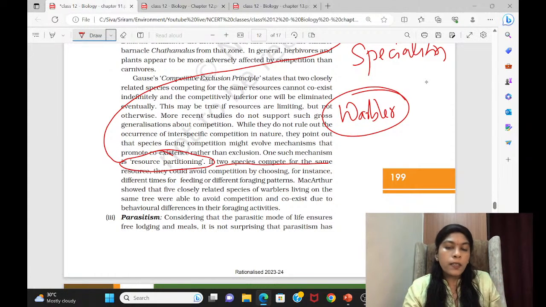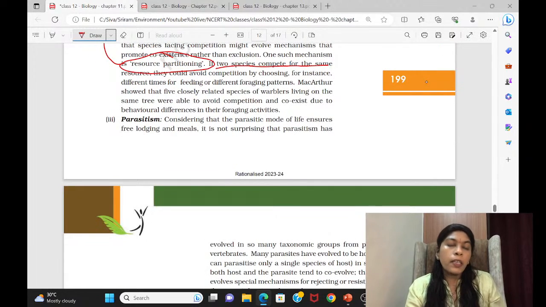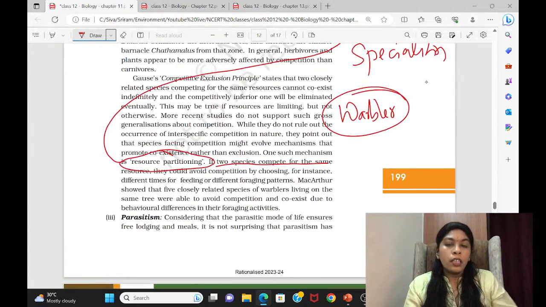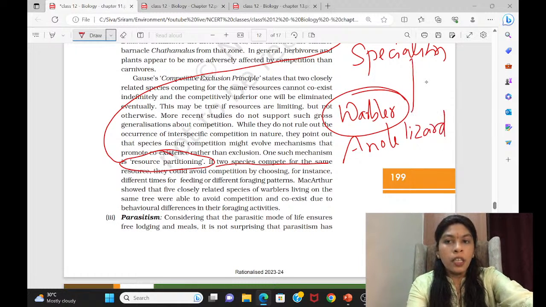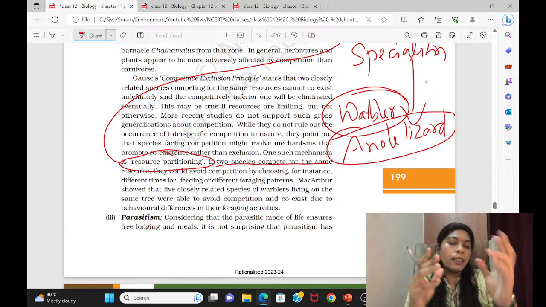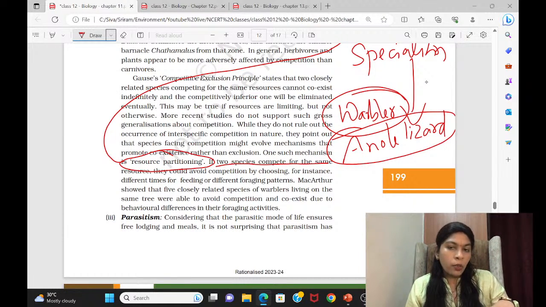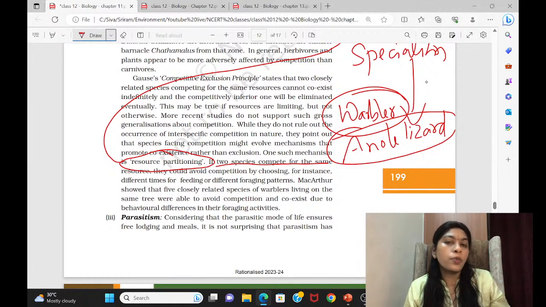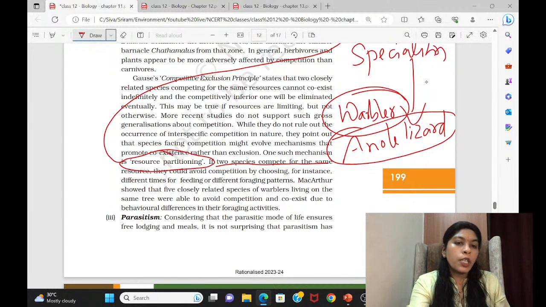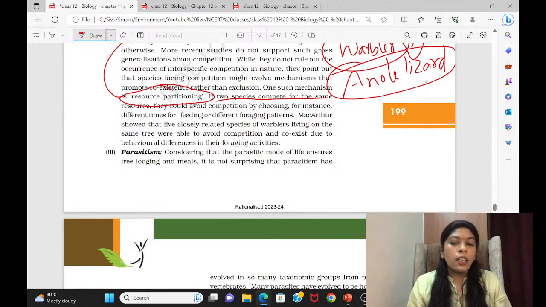In the same way, you can also mention another example here, like the Anole lizard. It's a very popular example for specialization, because the wild lizard used to live in the trees. When the fight started for resources, specialization occurred within the lizard itself. One is called green anole, another is called ground anole. Green anole used to live on the tree, and ground anole, which is brown in color, used to live on the land. This way they try to partition the resources. So this is something called competition.